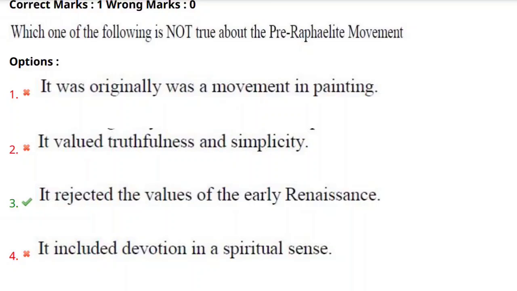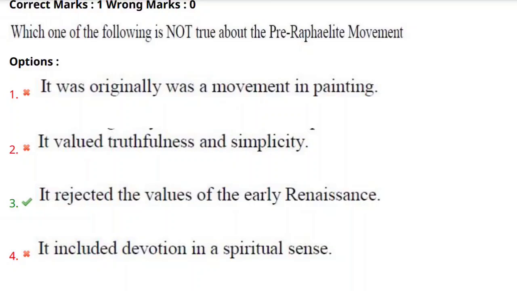And it included devotion in a spiritual sense. The Pre-Raphaelite Brotherhood was a group of poets, painters, and critics, and it aimed to revive the early Renaissance, particularly Italian Renaissance styles, in art forms like poetry and painting.